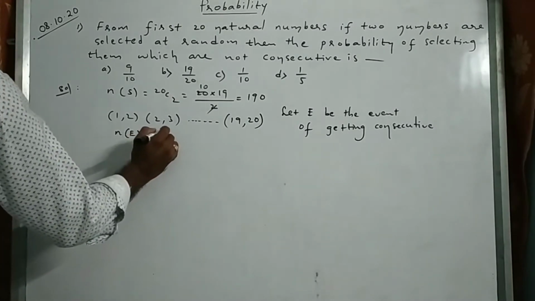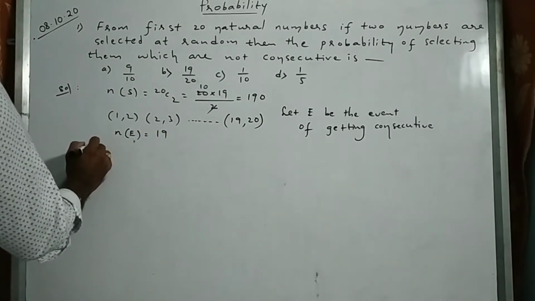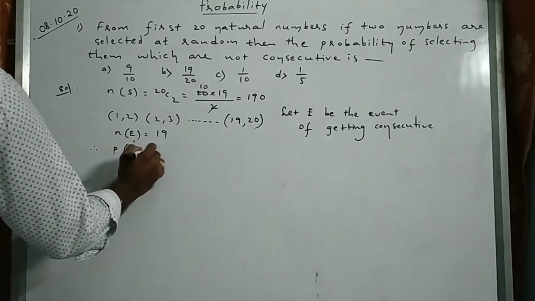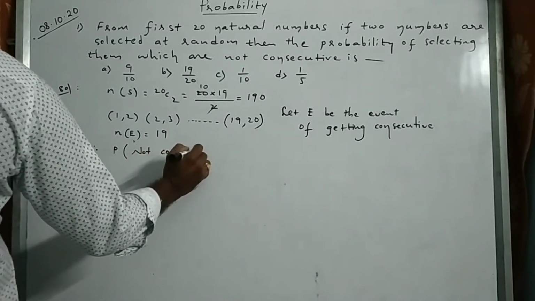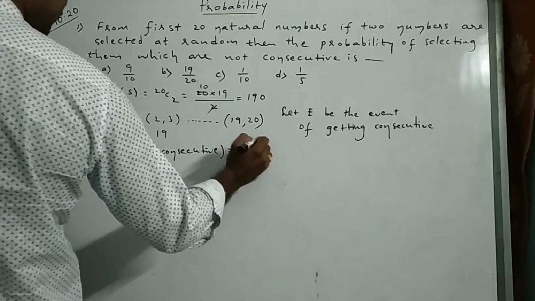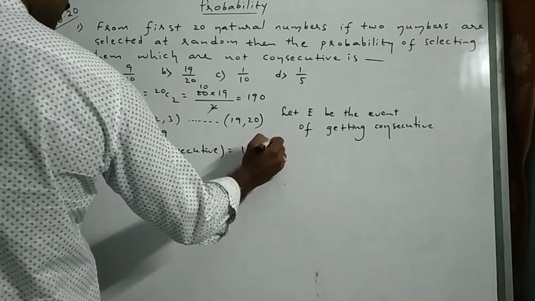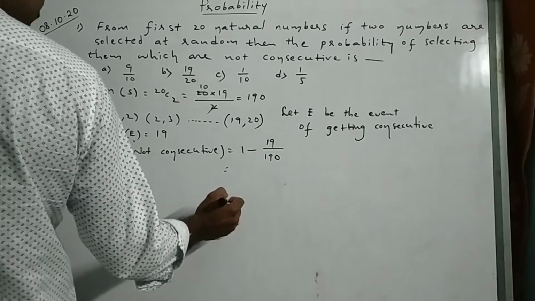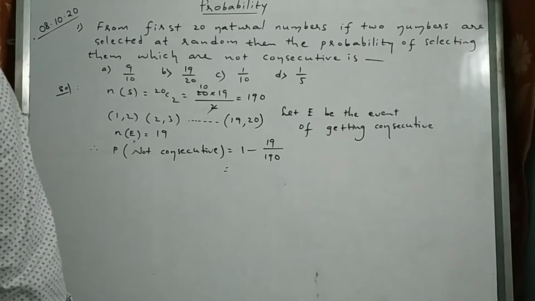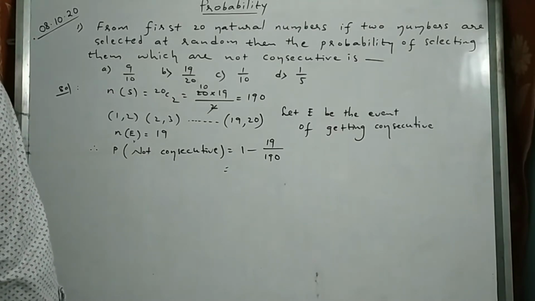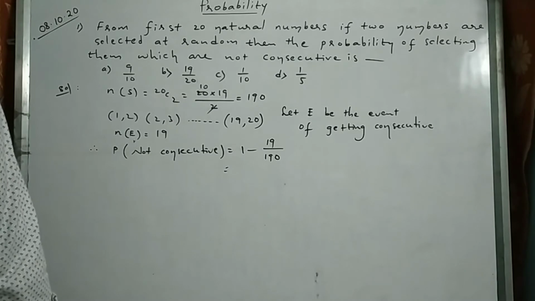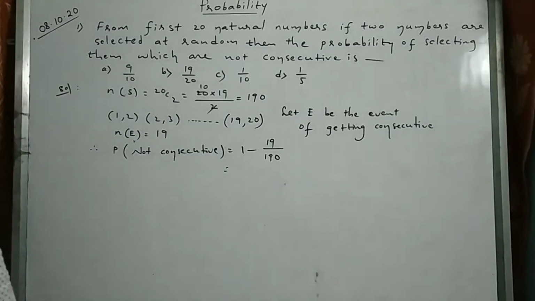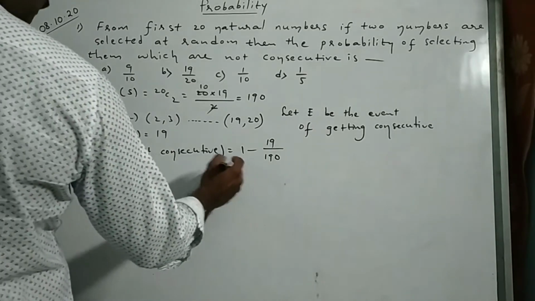How many we have here? 19. So the probability of getting not consecutive is one minus consecutive, n of E, 19 by 190. So 190 minus 19, how much?